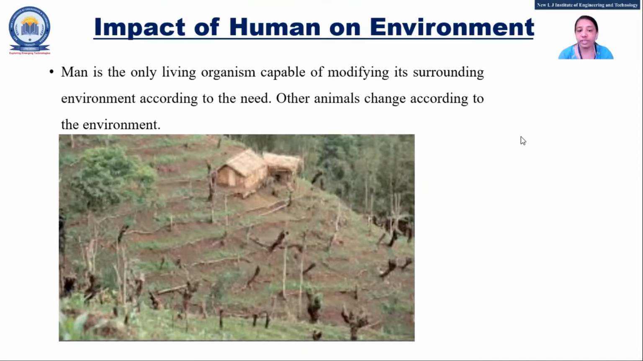Impact of humans on the environment. Whatever is done by humans will affect the environment. You can see the figure also. We have seen three main reasons because of which the environment gets disturbed.